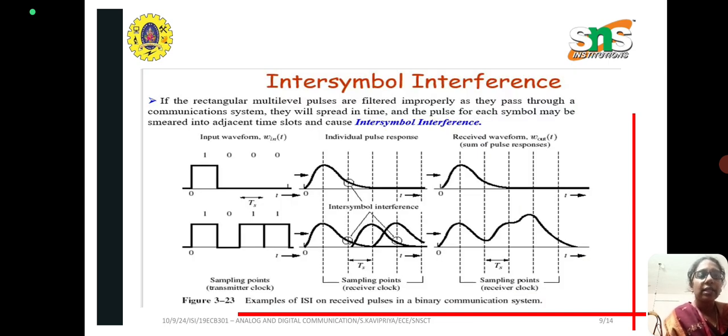This diagram indicates the actual input waveform, the pulse spreading because of the ISI, and the received waveform. The transmitted waveform and the received waveform are completely different. This occurs because of the ISI. The first one is the input waveform and the last one is the received waveform, and the middle waveform indicates the signal being affected by ISI, the spreading of pulses.